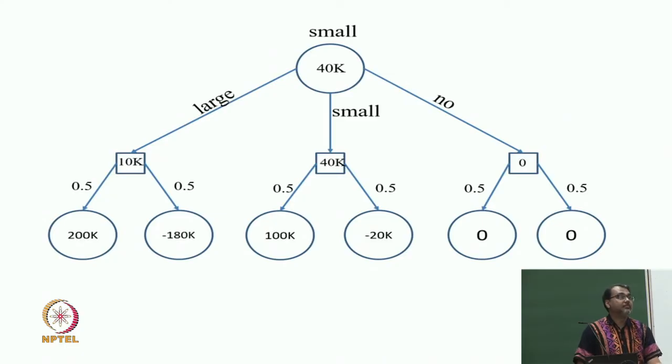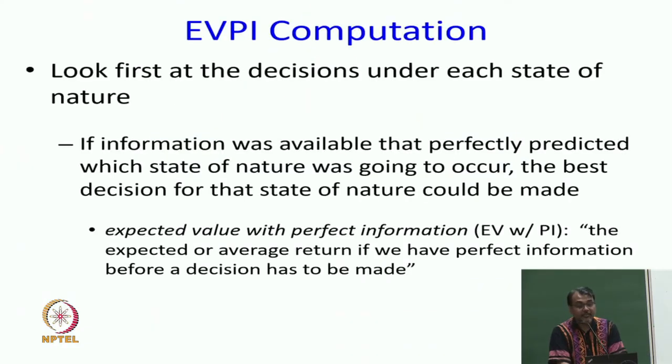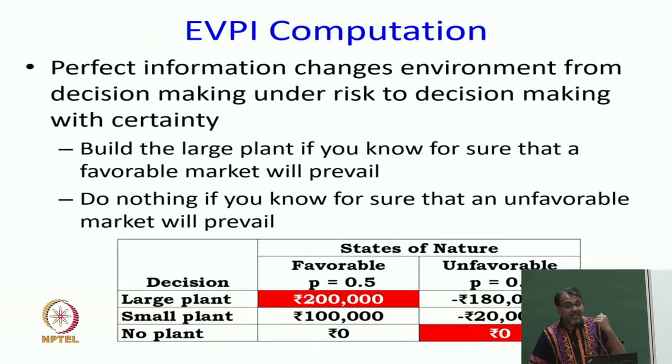So, intuitively, if I tell you that the market is favorable, what are you going to do? Large plant. If I tell you the market is unfavorable, what are you going to do? No plant. Now, notice that this decision is going to happen after I get this information. This is where we have roles flipped. Earlier, I was making this decision and I did not know the outcome of favorable or unfavorable. Now, I know the perfect information, it is either favorable or not favorable, and I am going to then make a decision afterwards. So, therefore, if the market is favorable, I stand to gain 200k. If the market is unfavorable, I stand to gain 0.